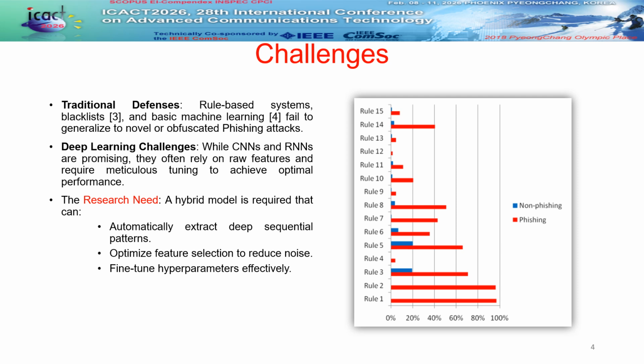While the global impact is clear, phishing remains a moving target. Static blacklists fail against modern obfuscation, and even standard deep learning models struggle with noisy features and manual tuning. Our hybrid approach addresses these hurdles by meeting three core needs. First, automatic extraction of deep sequential patterns. Second, optimized selection to eliminate noise. Third, high precision tuning of hyperparameters. We designed our framework to meet these challenges head on.